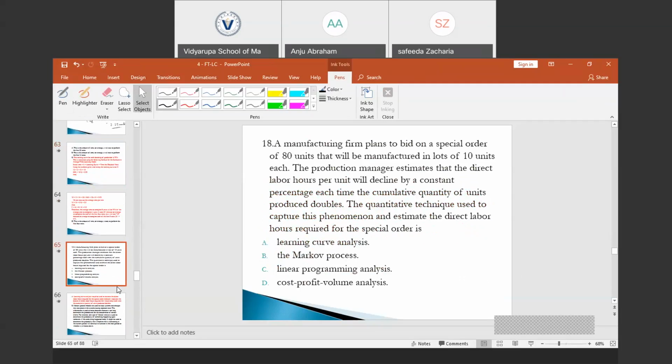So we have a theory question. A manufacturing firm plans to bid on a special order of 80 units that will be manufactured in lots of 10 units each. The production manager estimates that the direct labor hours per unit will decline by a constant percentage each time the cumulative quantity of units produced doubles. The quantitative technique used to capture this phenomenon and estimate the direct labor hours required for the special order is... It's a direct question. Can you give me the answer? That's option A. You're right.